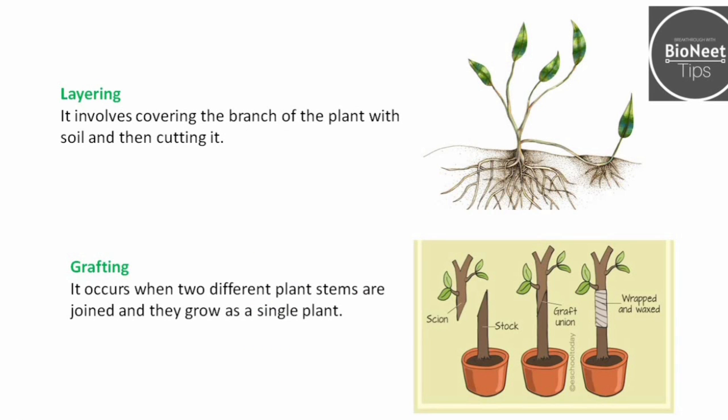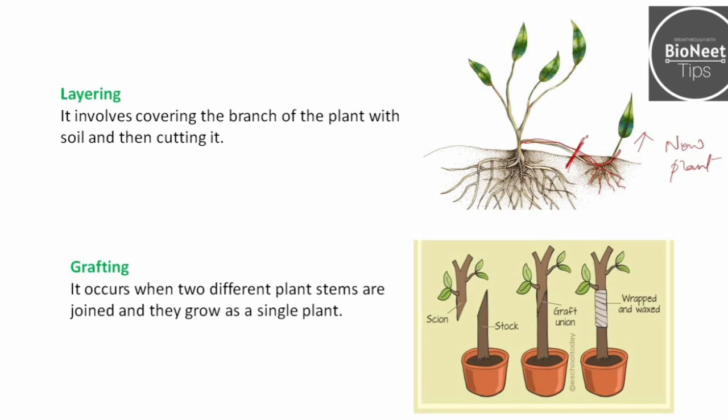Next is layering. Now, what does layering mean? In layering, they take a branch of the plant and it is covered in the soil. So it is simply put in the soil, and once the roots start developing, this part of the plant is cut here and this grows as a new individual plant. This is the process of layering.